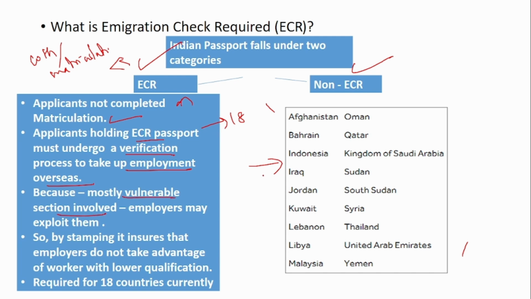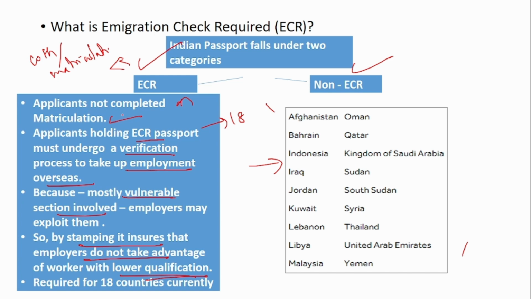They might go there for low jobs like maid or construction worker, and the employer there can exploit them. This stamping ensures that the employers do not take advantage of workers with lower qualifications, to protect them from exploitation. That is why this stamping is done.